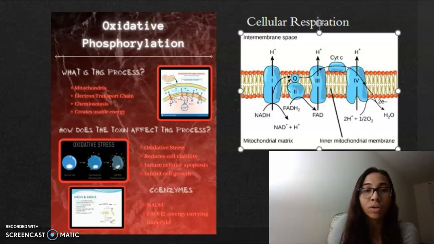The lost electrons are aided by coenzyme Q and transferred to protein complex 3, as shown in the image. Then the electrons are combined with protons and oxygen in the mitochondria to form water.